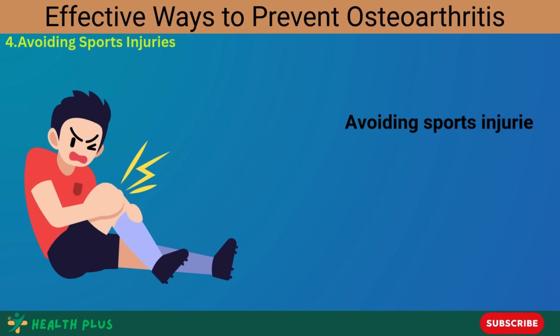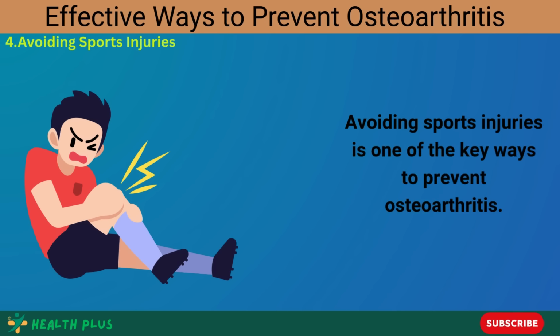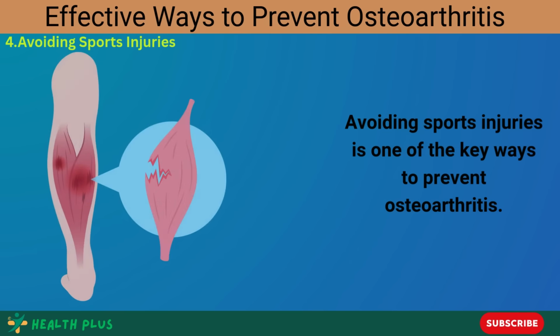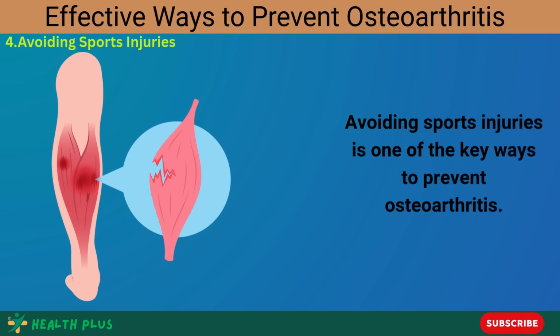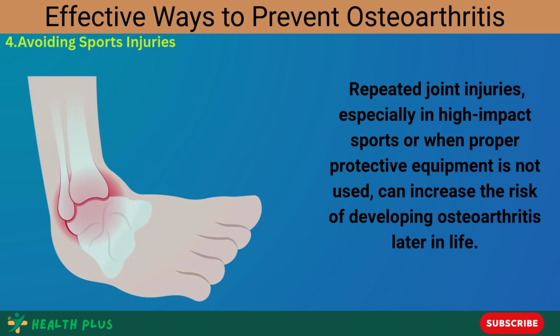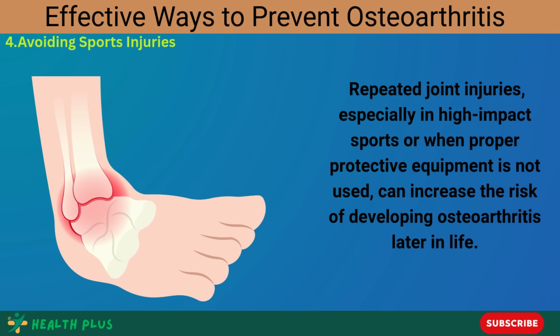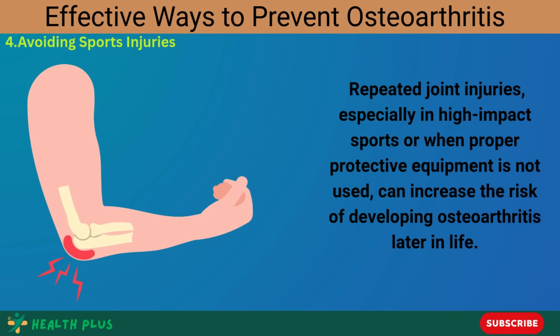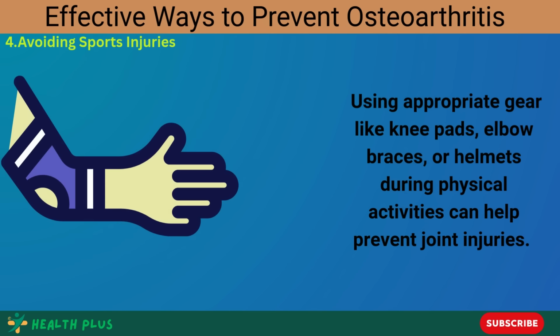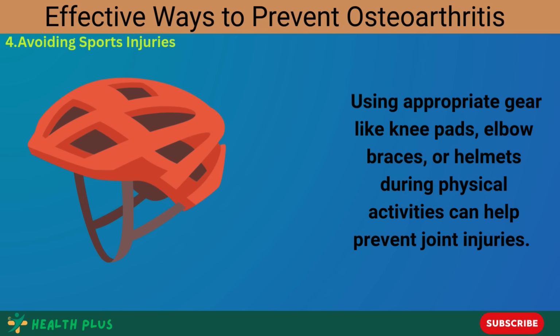4. Avoiding sports injuries to prevent osteoarthritis. Avoiding sports injuries is one of the key ways to prevent osteoarthritis. Repeated joint injuries, especially in high-impact sports or when proper protective equipment is not used, can increase the risk of developing osteoarthritis later in life. Using appropriate gear like knee pads, elbow braces, or helmets during physical activities can help prevent joint injuries.